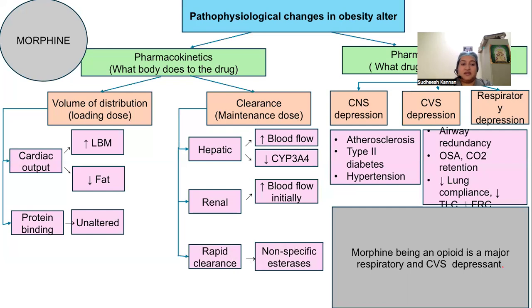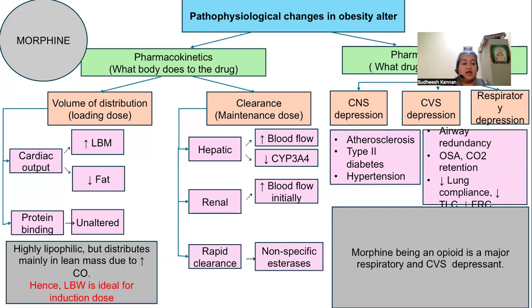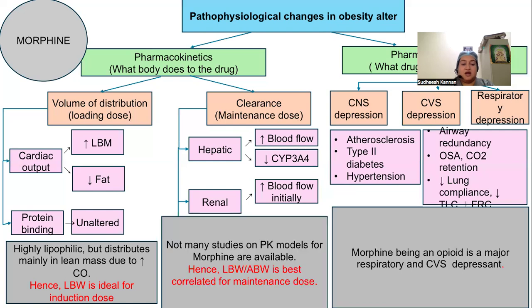Morphine, which is another opioid, is also a major respiratory and CVS depressant. It's highly lipophilic but distributes mainly to the lean mass due to increased cardiac output. Lean body weight is ideal for its induction dose. However, not many studies on pharmacokinetic models are there for morphine. Hence, lean body weight or adjusted body weight is best correlated for maintenance dose.